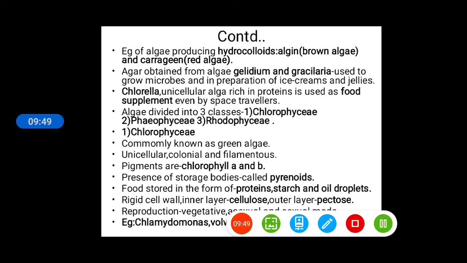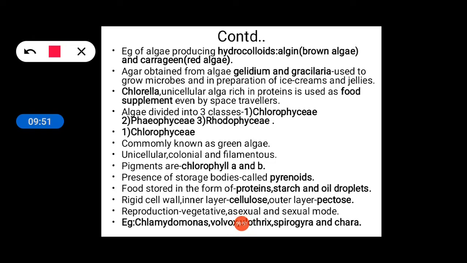Let me take the marker. Okay. So examples of algae producing hydrocolloids are algin, from brown algae, and carrageen, from red algae.